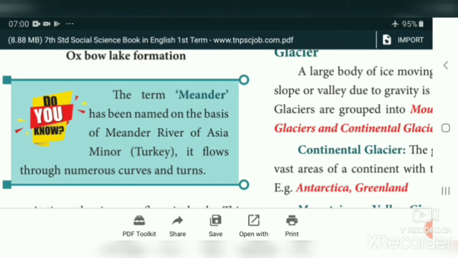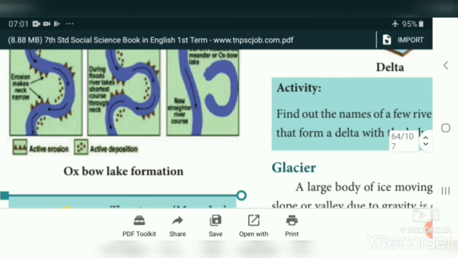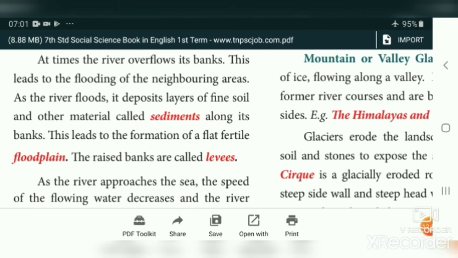The term meander has been named on the basis of the Meander river of Asia Minor, that is in Turkey. It flows through numerous curves and turns. In meander, we can see so many curves. At times, the river overflows its banks. This leads to the flooding of neighboring areas. When the river overflows, the volume of water increases, and that leads to flooding in the area.